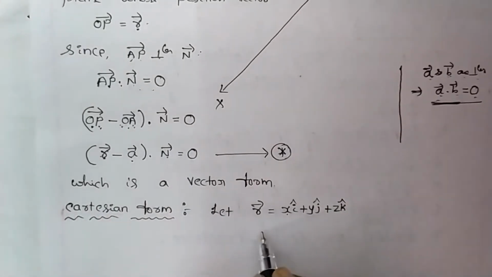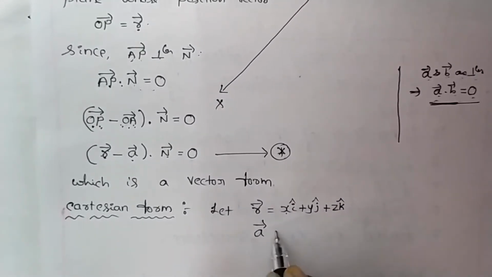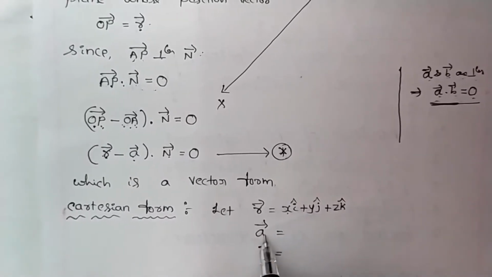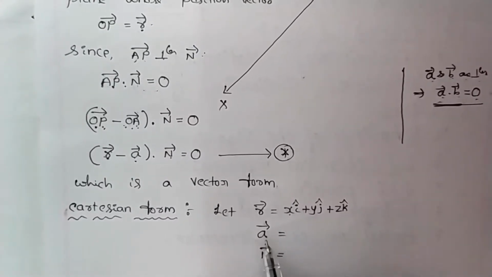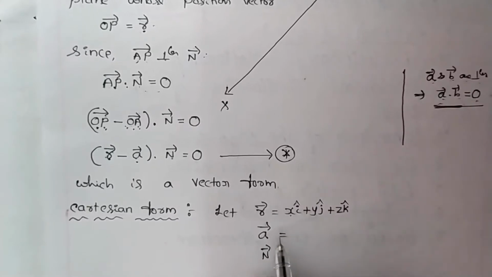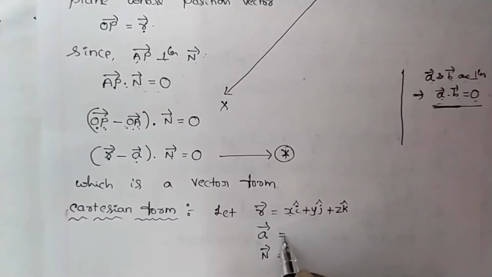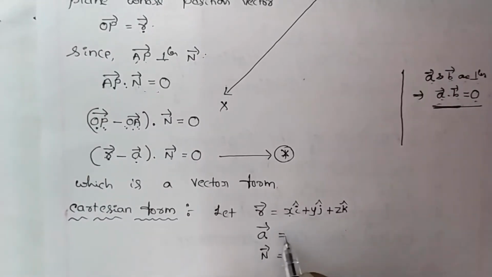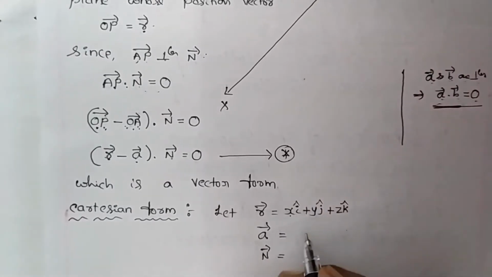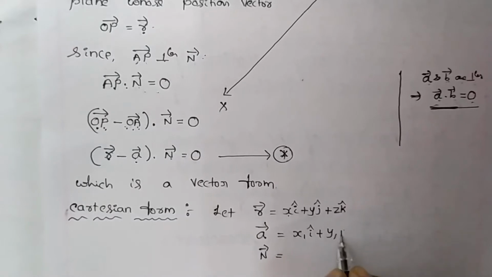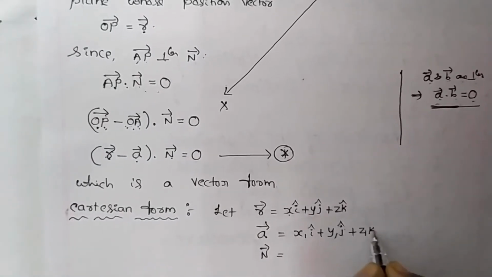Now next, A vector. A vector is nothing but what? The plane passes through the point A whose position vector is A vector. That means this point will be x1, y1, z1. Let us represent that x1, y1, z1 in vector form. Then that will be x1 i cap plus y1 j cap plus z1 k cap.